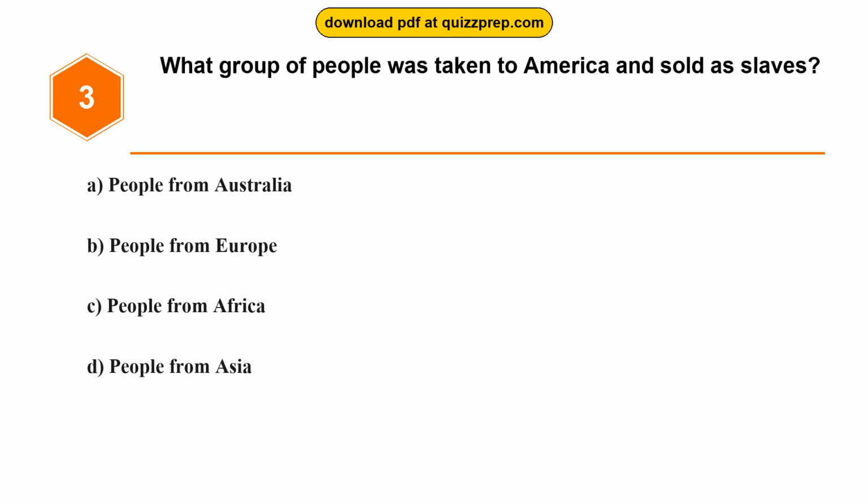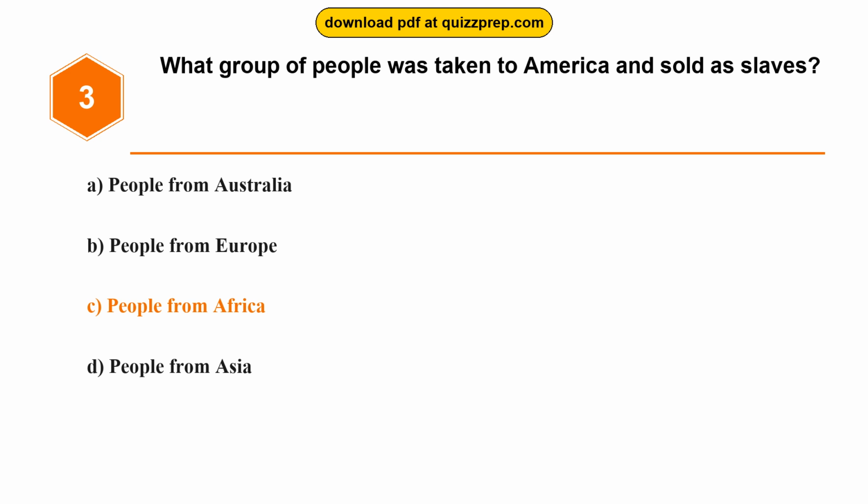Question 3. What group of people was taken to America and sold as slaves? Option A. People from Australia. Option B. People from Europe. Option C. People from Africa. Option D. People from Asia. The correct answer is option C.